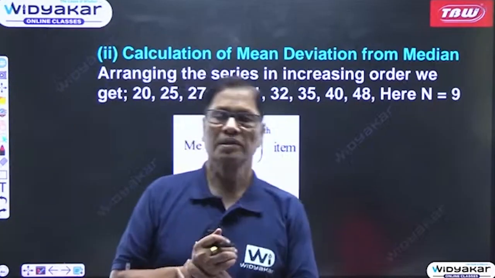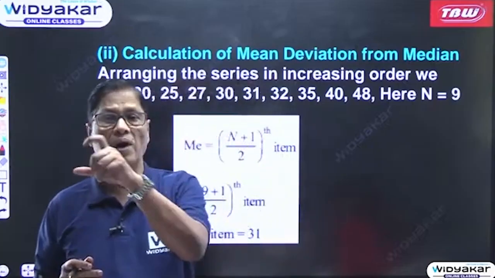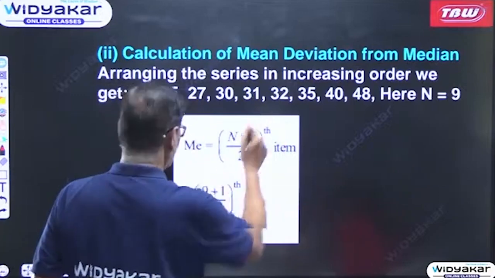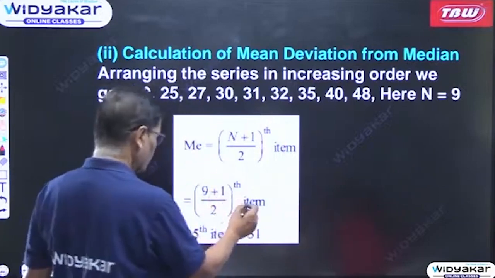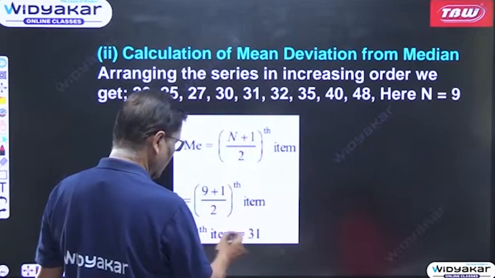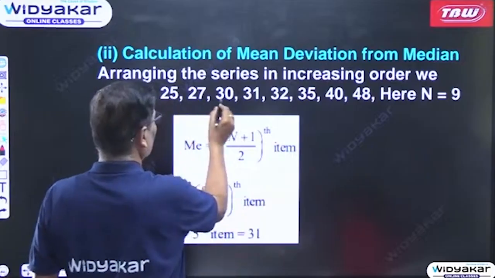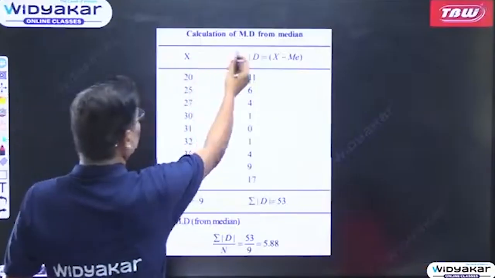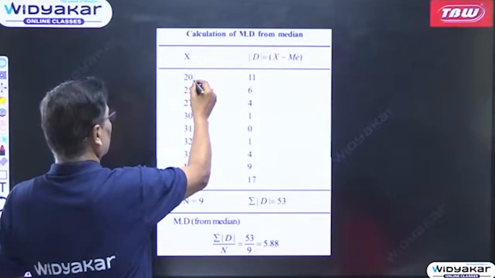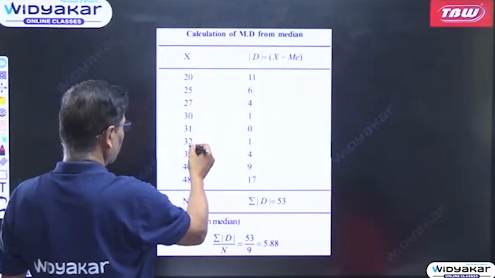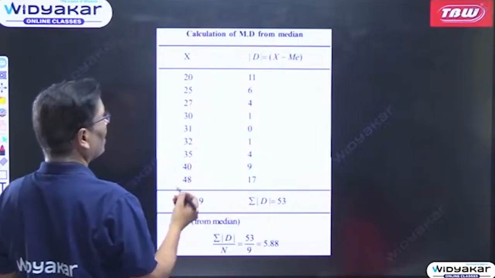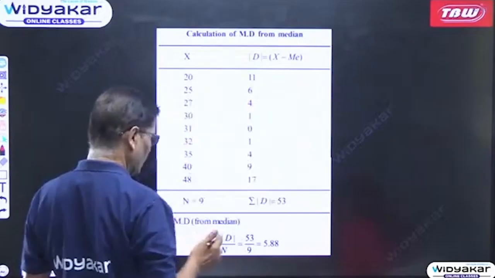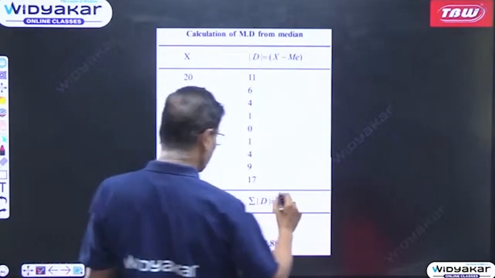If you remember, the formula for median is equal to n plus 1 by 2th item. Here we have 9 items, 9 plus 1 by 2, that is 10 by 2th item, that is 5th item, which is 1 2 3 4 5. So this is your median. Then you can do it like this: calculation of deviations from median, 20, 25, 27, 30, 31, 32, 35, 40, 48 are given, and sorry, your median you have already calculated. What is the median?